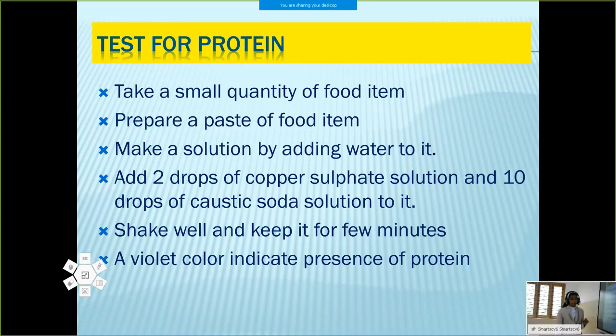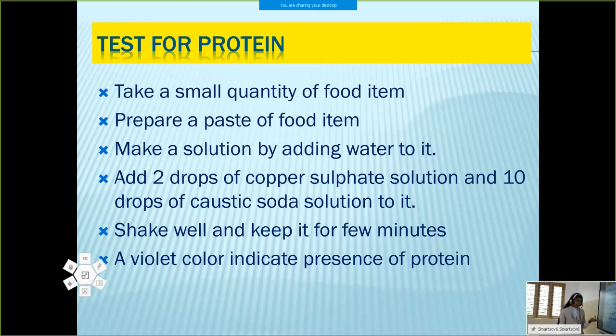Now the test for protein. How can we test the presence of protein? Here you have to remember two solutions, that is copper sulfate solution and caustic soda solution. Okay, for the test for carbohydrate we use iodine solution. For the test for protein we need copper sulfate solution and caustic soda solution. Take a small quantity of food item, prepare a paste and make it a solution. Then we have to add 2 drops of copper sulfate solution and 10 drops of caustic soda solution.